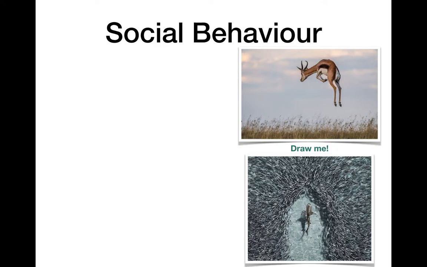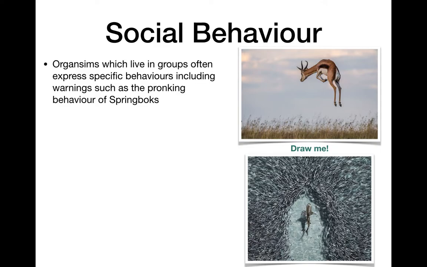Okay, let's talk about social behavior. So organisms who live in groups, they often have specific group behaviors. And a great example of this is pronking. So springboks, the national animal of South Africa, shout out to Jody here, they do something called pronking. So if an individual spots a predator, then an individual will pronk. It'll jump straight up into the air instead of running away.